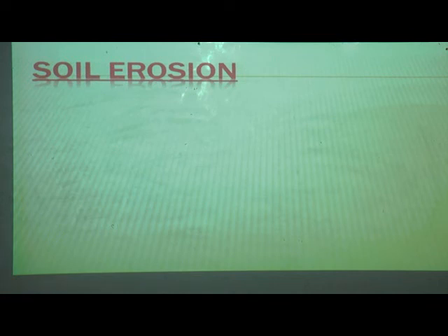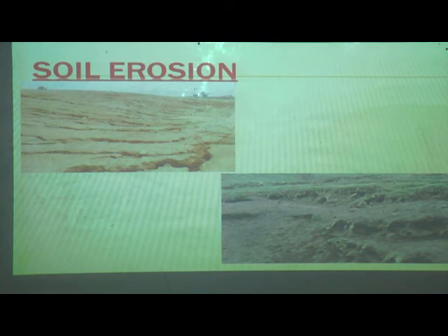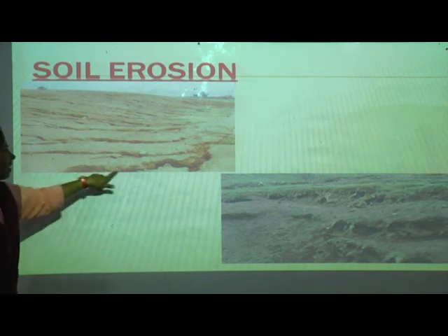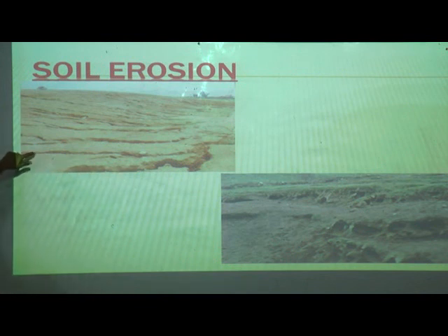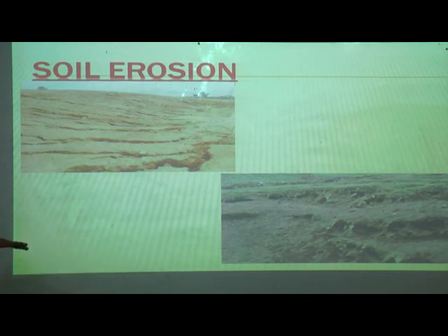Now what is soil erosion, students? Let us see here. Can you see these images? How does this land look? It is cracked. Can you see, students? Yes, you can see some lines on the land. See how the land is broken. How is this soil erosion? I will tell you all.